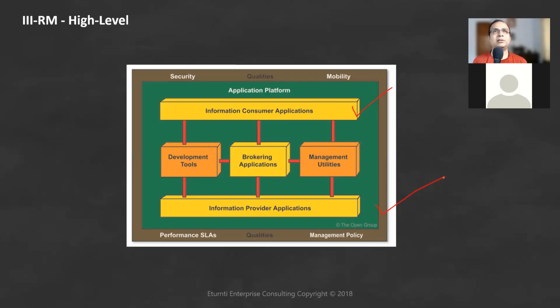What is an example of an information consumer application and an information provider application? Give me an example of each.